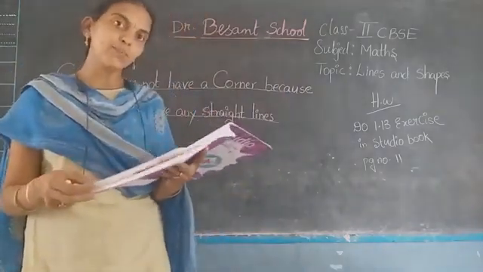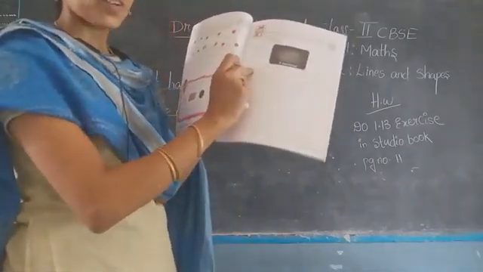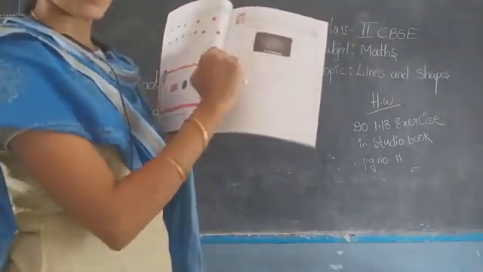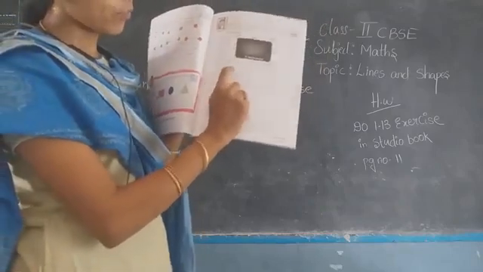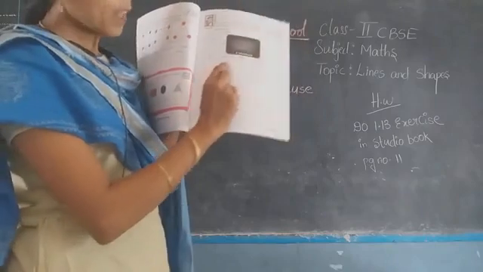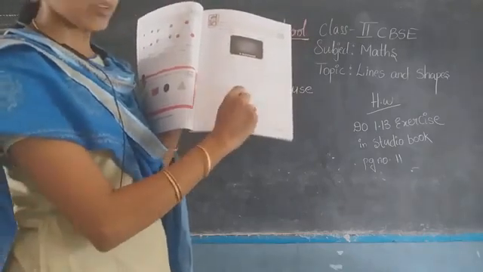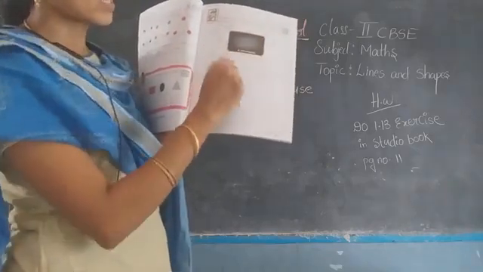Similarly, you have to write down, for example, you have pasted a chessboard. There you have to mention the corners. Where are the corners, you have to write down. For example, you have drawn a chessboard or a picture of a chessboard. So there you have to write down, this is a corner, corner, corner, corner. You have to mention like this.